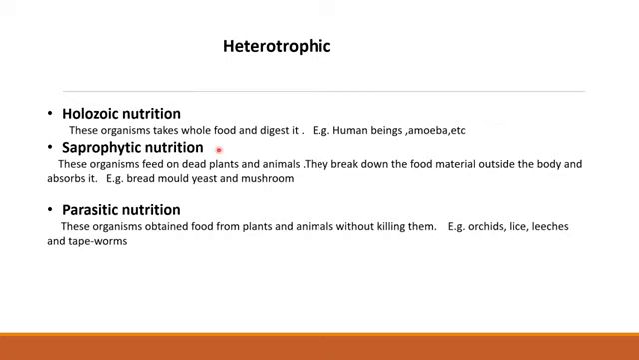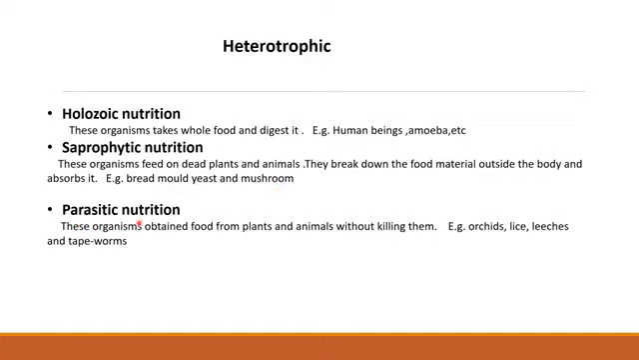Saprophytic nutrition, in this case, the organism feeds on dead plants and animals. So before they have their food, what do they do? They release some kind of chemical which simplifies the food, and then they absorb it. For example, bread mold, yeast and mushroom.